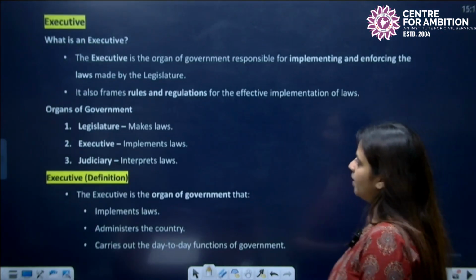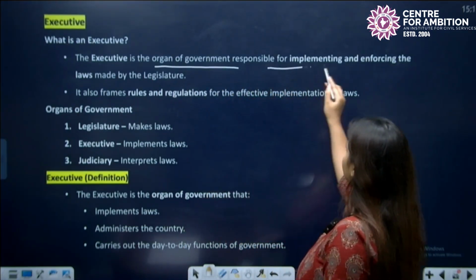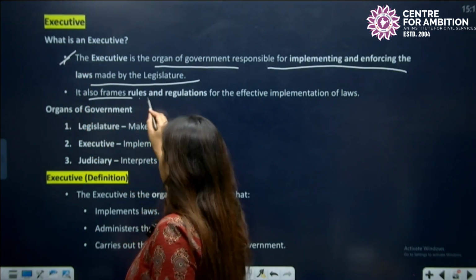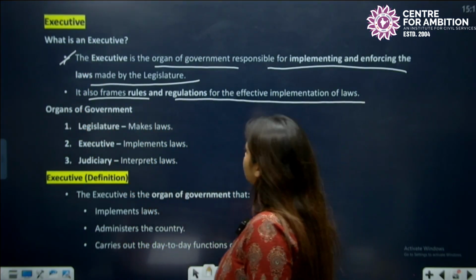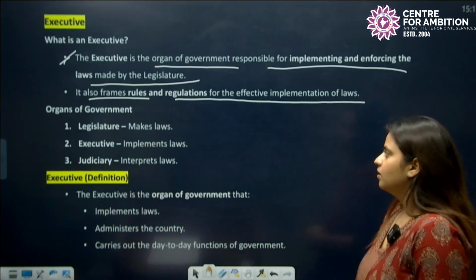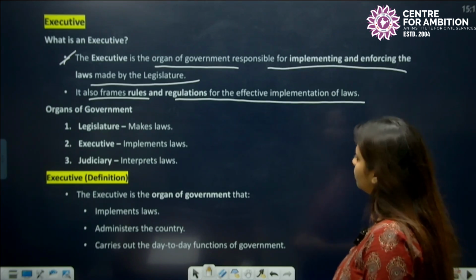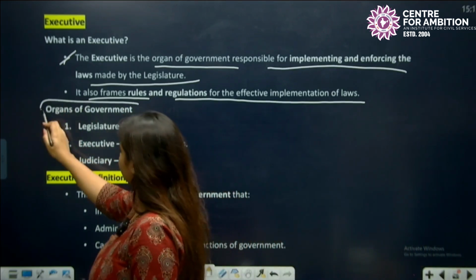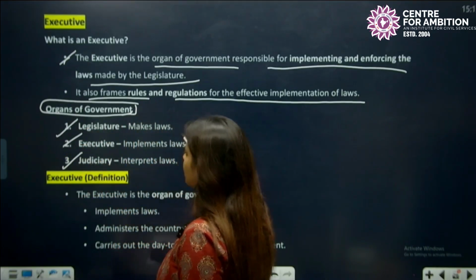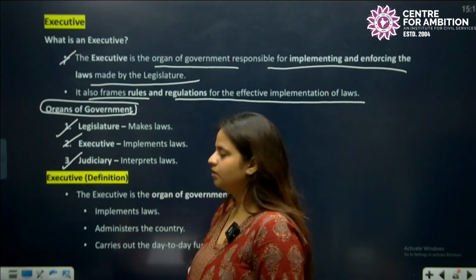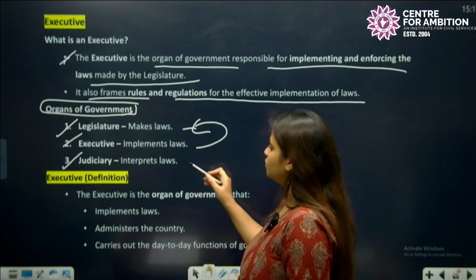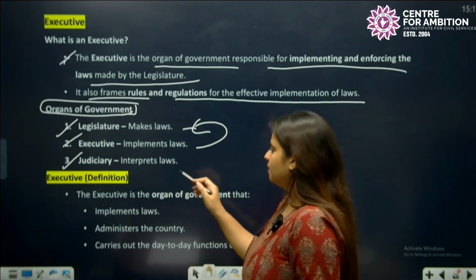So executive is the organ of the government responsible for implementing and enforcing the laws made by the legislature. It also frames rules and regulations for the effective implementation of the laws. As I have told you, legislature is responsible for making laws, executive implements the laws made by the legislature, and judiciary interprets the laws made by the legislature.